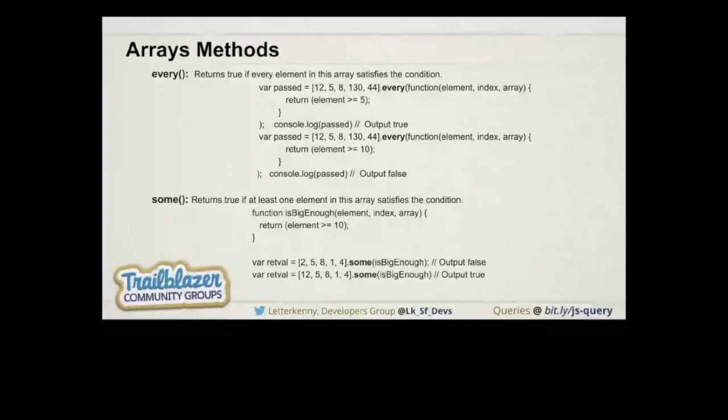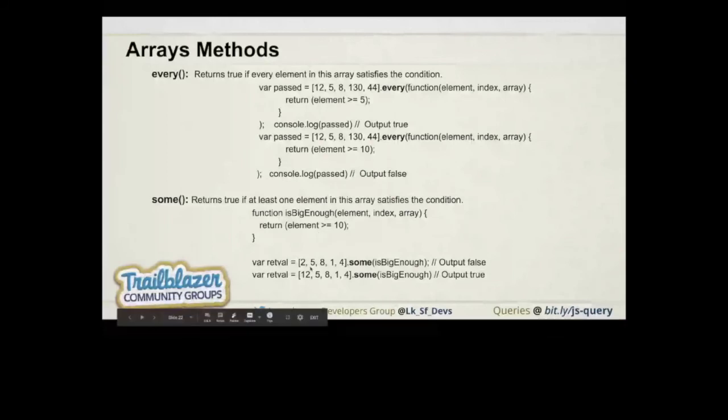Okay. So we talk about the every and some. In every, if all the elements match the given condition, then it will return true, and if all conditions are not matching, then it will return false. And in the case of some, if at least one element matches the condition, then it will return true, and if not, then it will return false.